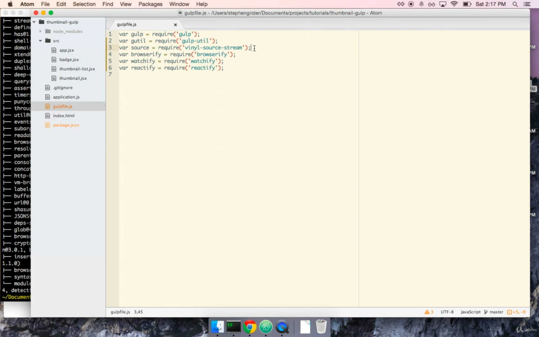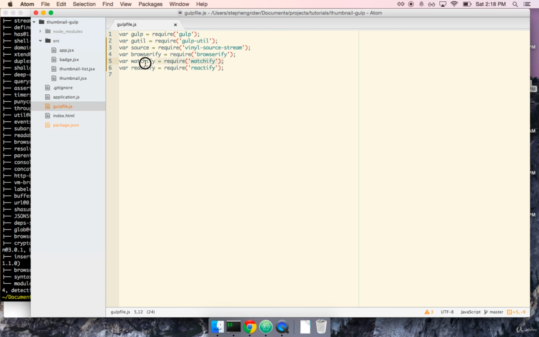Next is source, vinyl-source-stream. This is used basically for passing our text files from one part of the build process to another. We have Browserify, which, as we discussed previously, is what's responsible for figuring out what part of our code depends on other parts of our code and making sure that load order is done correctly.